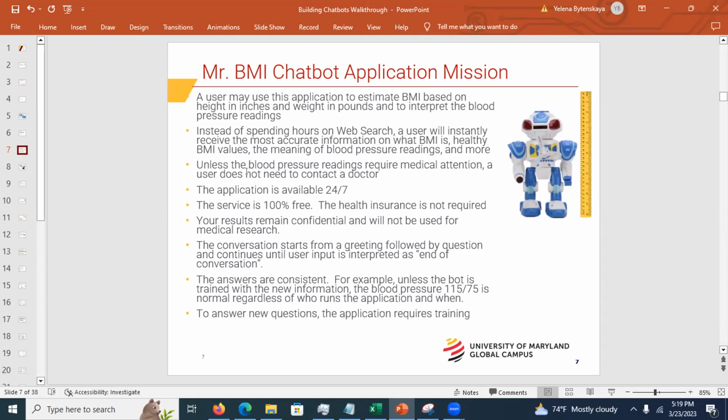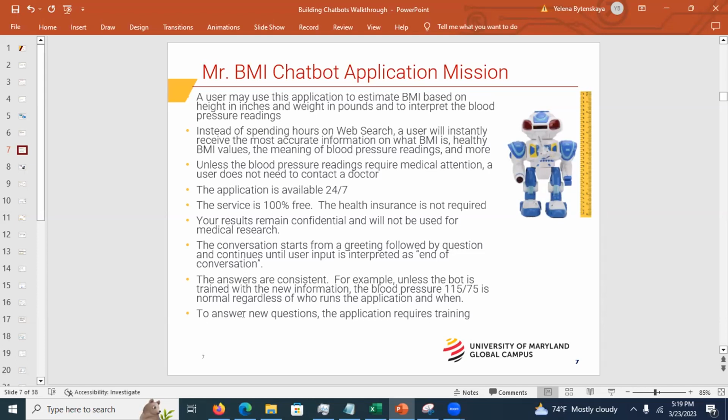Then you don't need to contact the doctor unless you're not feeling well, and you can use the application 24/7, and it's free, and the answers are consistent. Like for example, if I enter my blood pressure is 120/80, I get the answer that my blood pressure is normal. And if Professor Azan enters the same readings, he gets that his blood pressure is normal, etc. So it's consistent, right? Well, but unfortunately, that's another limitation.